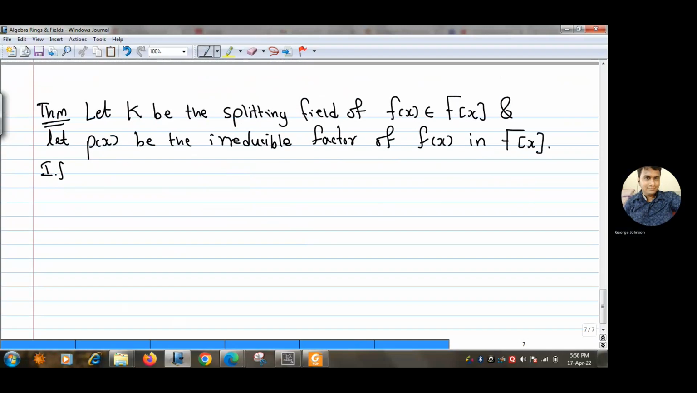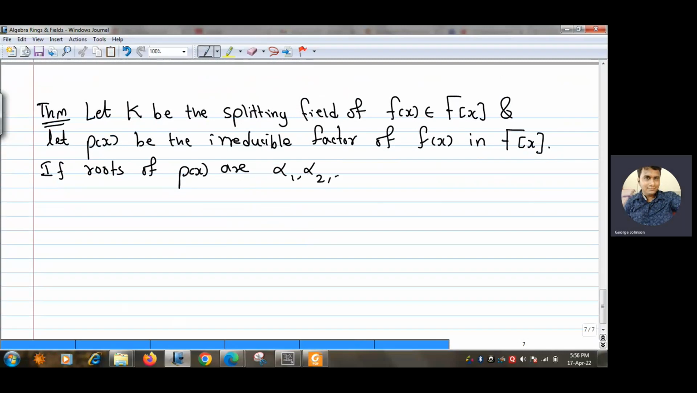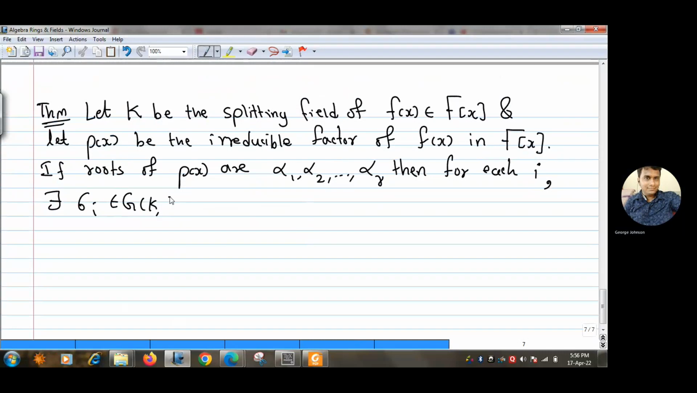Now, if the roots of p(x) are alpha 1, alpha 2, and so on up to alpha r, then for each i, there exists some sigma i which belongs to G(K/F), such that sigma i of alpha 1 is nothing but alpha i. So that means,